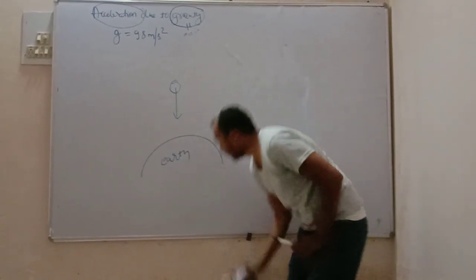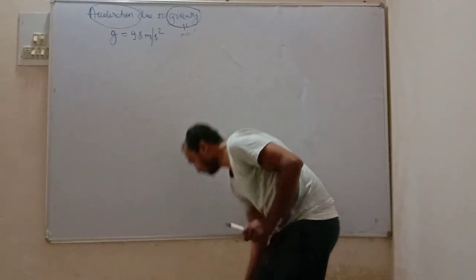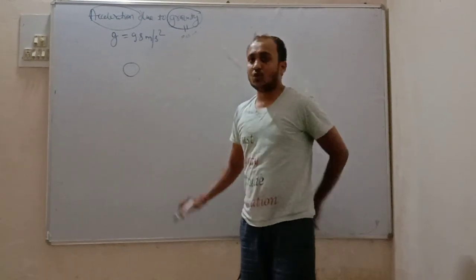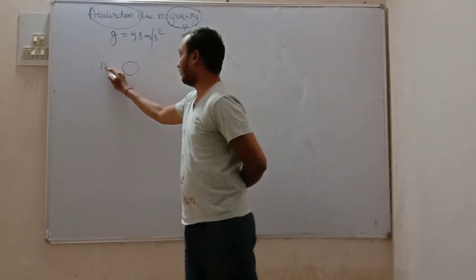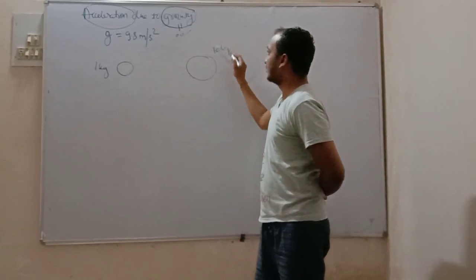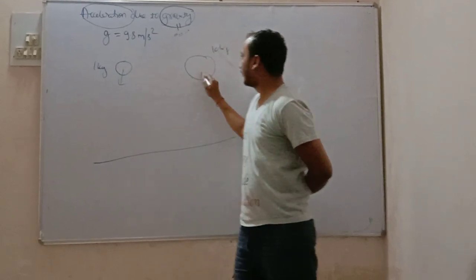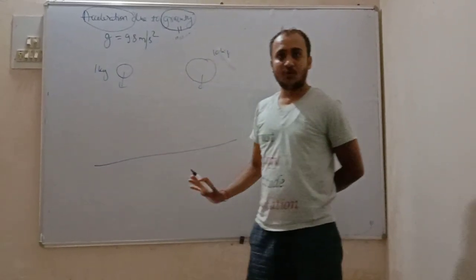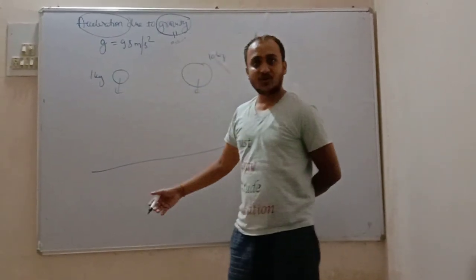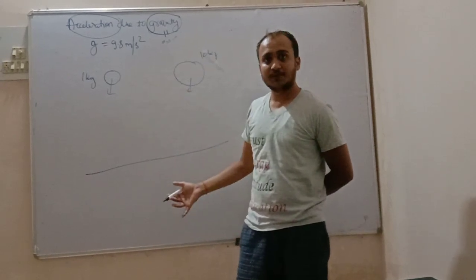Let us take one more example to make you understand that. Let I have two objects, a 1 kg ball and a 10 kg ball. Both are dropped. Both will gain some velocity because the earth will apply force on both.